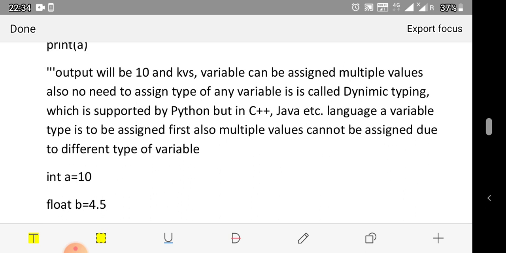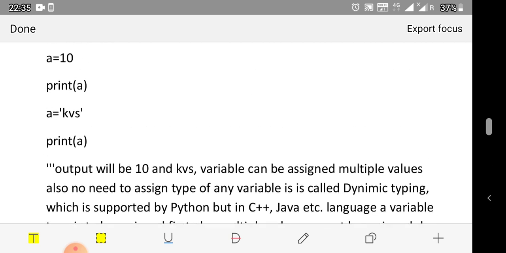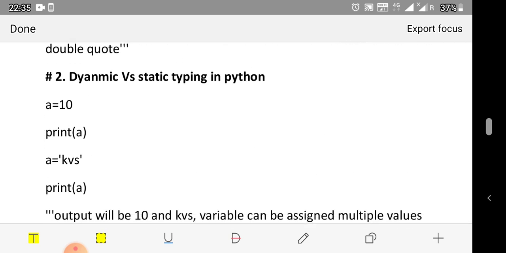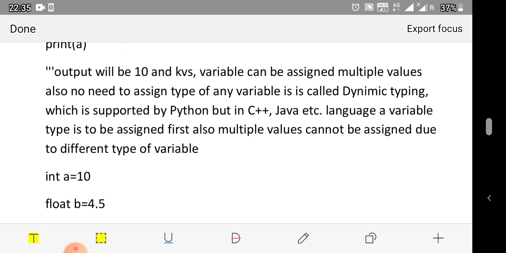As written here, no need to assign the type of any variable. It is called dynamic typing, which is supported by Python, but in C++, Java, etc. languages, a variable type is to be assigned first. Also, multiple values cannot be assigned due to the different type of variable. So Python supports dynamic typing.